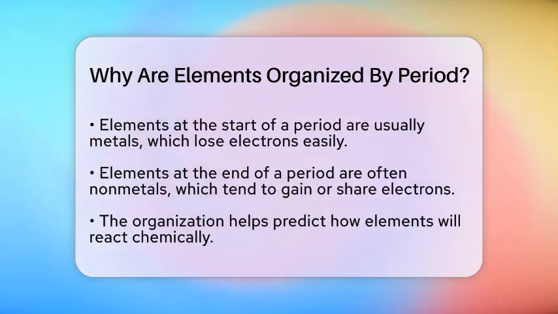Elements at the start of a period tend to be metals, which easily lose electrons. Elements at the end are often nonmetals, which tend to gain or share electrons. Knowing where an element sits in the table tells chemists what kind of reactions it might participate in. For instance, sodium at the start of a period reacts strongly with water, while chlorine at the end forms compounds by sharing electrons.